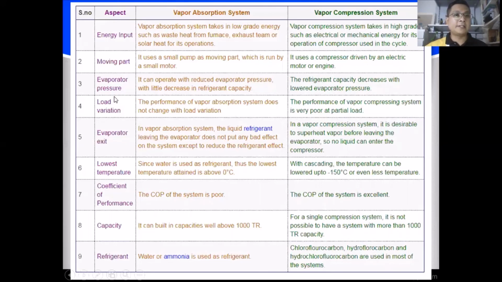The evaporator pressure can be reduced in absorption, but on the other side, in compression, refrigerant capacity decreases with lower evaporator pressure. I think you can learn by yourself the differences between both absorption and compression.